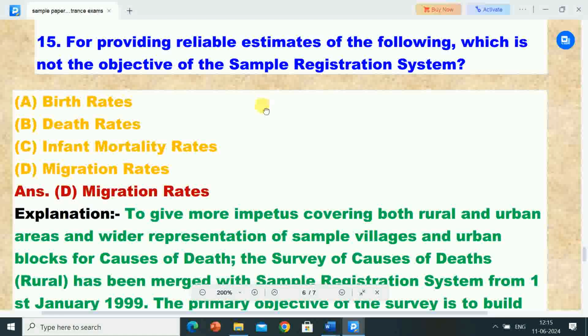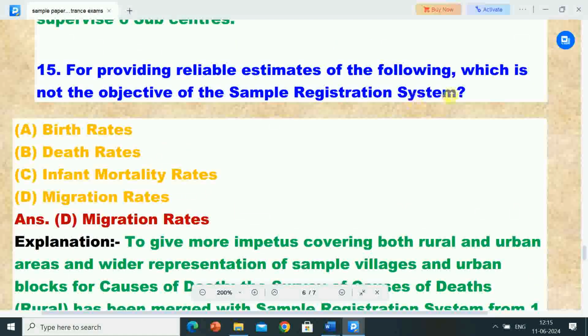So migration rates is not the objective of the sample registration system.